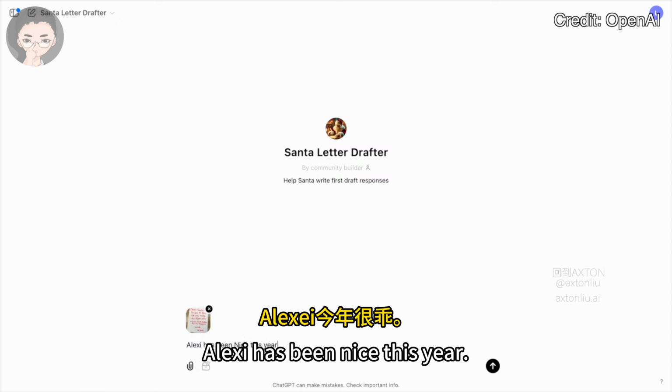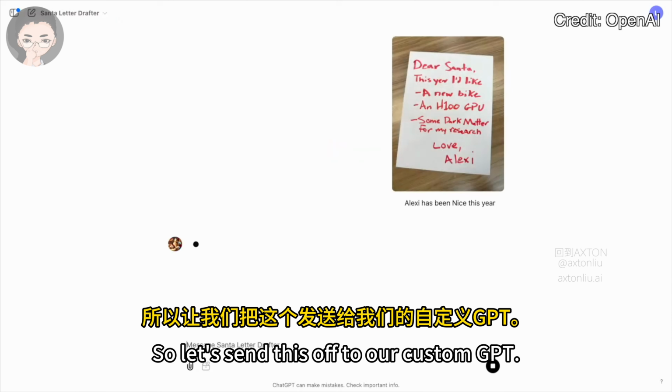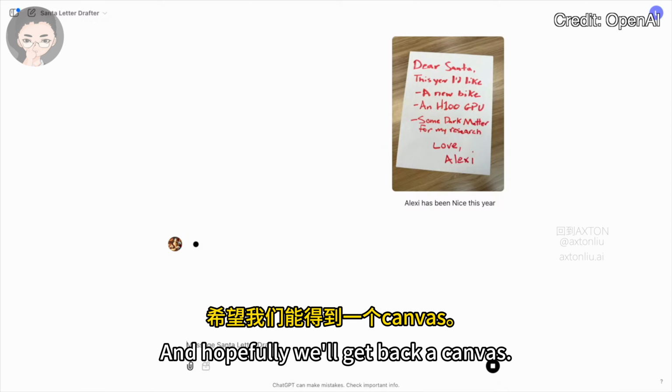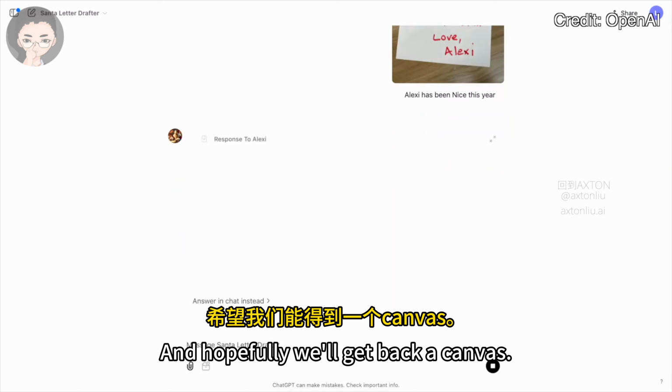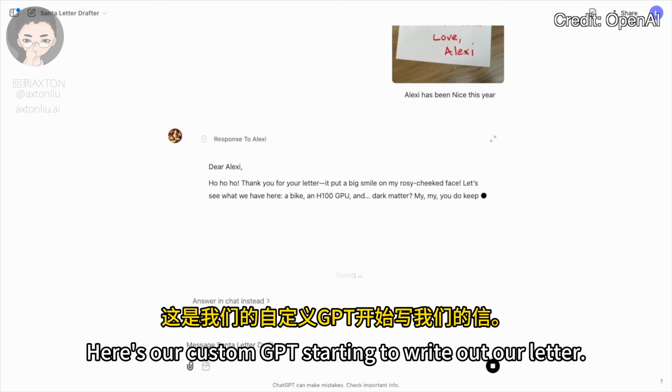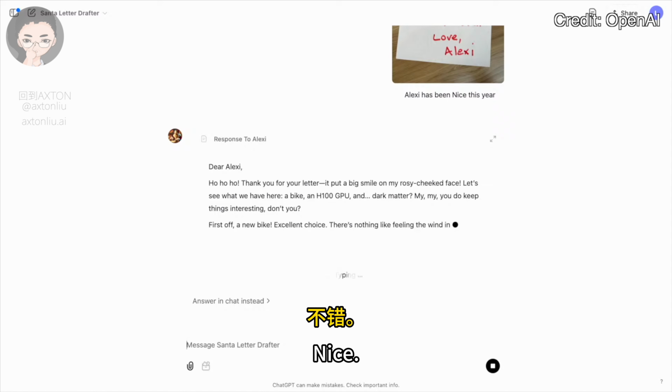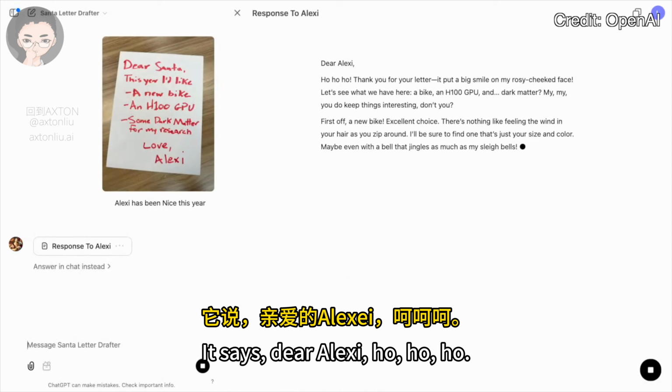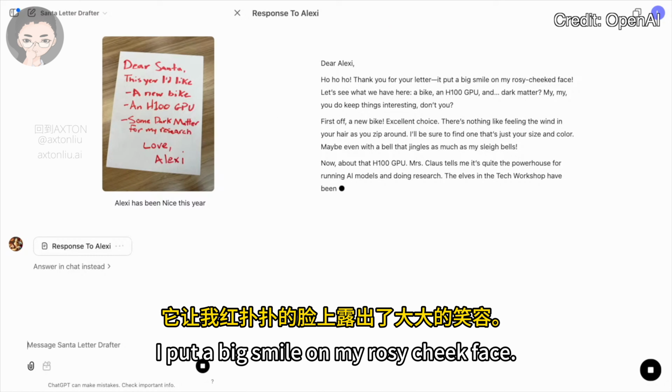Okay, Alexi has been nice this year, so let's send this off to our custom GPT. And hopefully we'll get back a canvas. All right, here's our custom GPT starting to write out our letter. Nice. It says, "Dear Alexi, ho, ho, ho, thank you for your letter. Put a big smile on my rosy cheeked face."